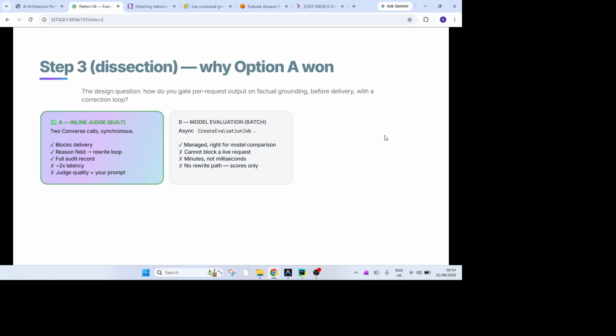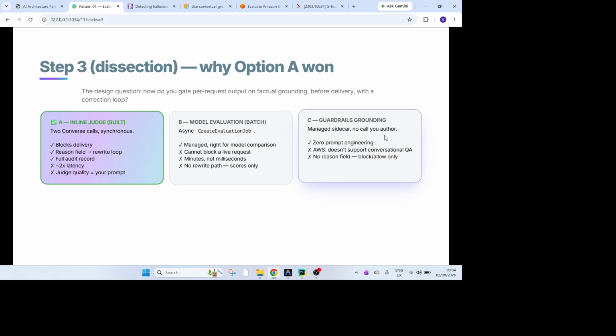The other options are that if there's a requirement where you want to go through some kind of analysis of a large data set which requires an hourly or nightly or batch kind of thing, then you can use the option by AWS called create evaluation job. It might not be good for minutes or millisecond response, it's good for hours and more than that.